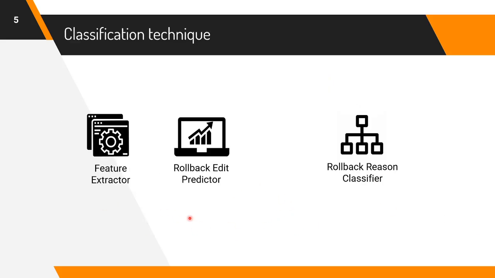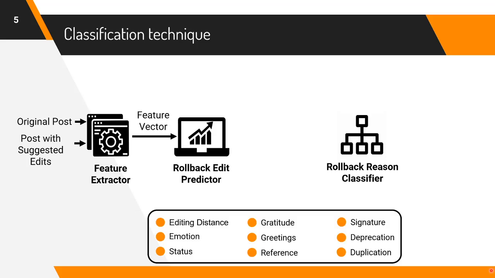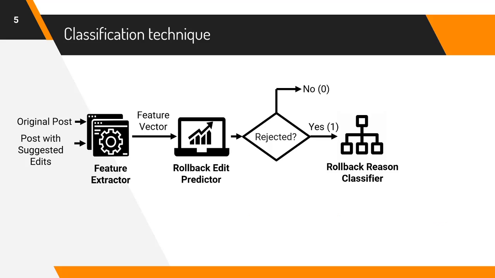Our classification pipeline includes three components: feature extractor, rollback edit predictor, and rollback reason classifier. The input to the feature extractor are the original post and the suggested edits to it. The output is a list of feature vectors based on the values of the predictor variables such as editing distance, emotion, status, and so on. The rollback edit predictor takes the feature vector as input and outputs a dichotomous variable, rejected. The value of rejected is 1, that means yes, if the predictor determines that the suggested edit will most likely be rejected, and it is 0 otherwise.